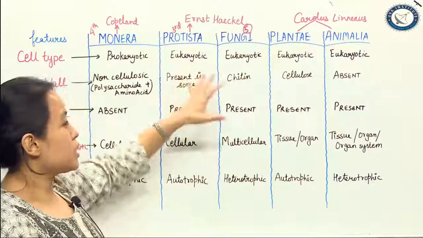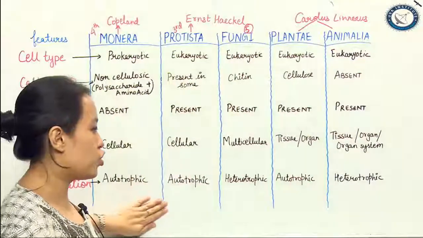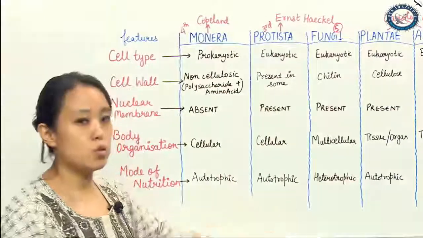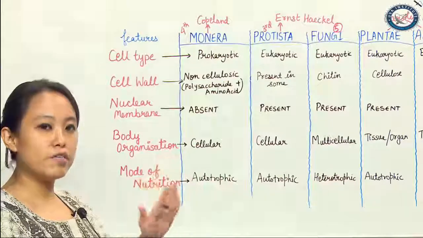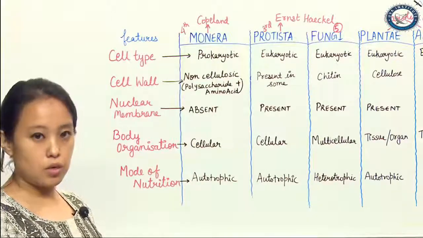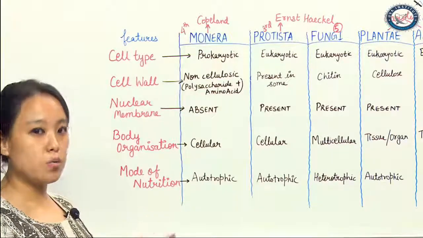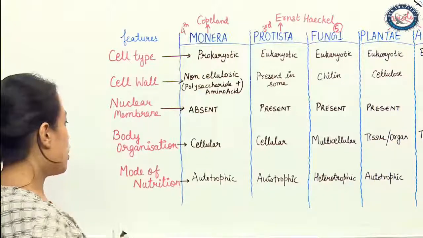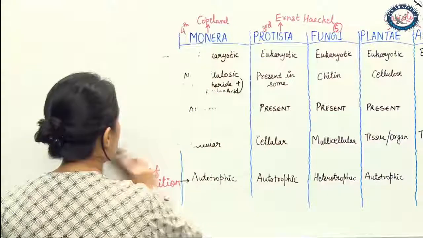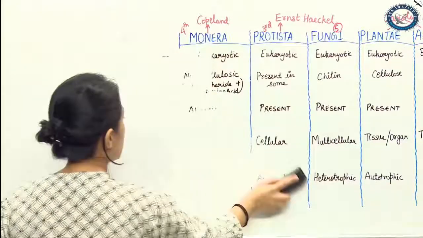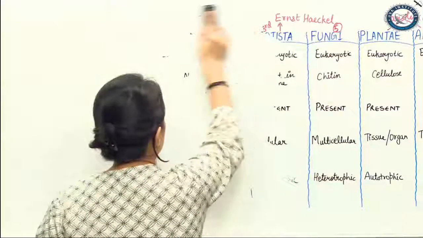So this is the basic level of classification which Robert H. Whittaker took in order to classify all the 5 kingdoms. Okay, so it was given by Robert H. Whittaker. So now moving ahead, what we will be dealing with is the introduction of the 6 kingdom of classification.